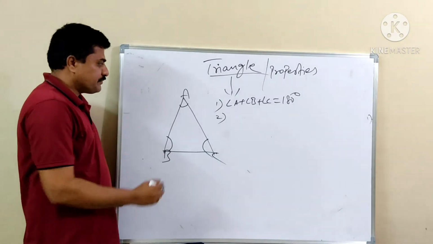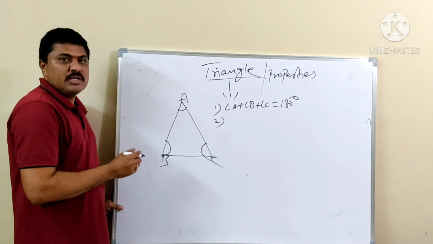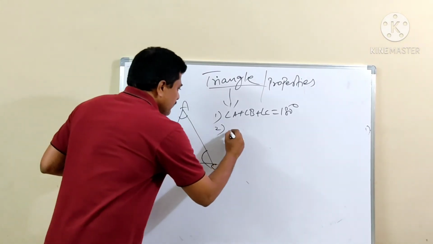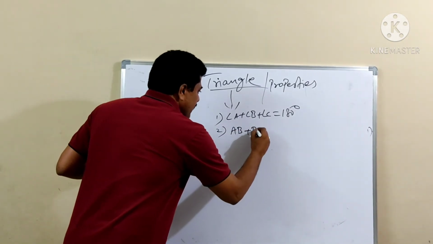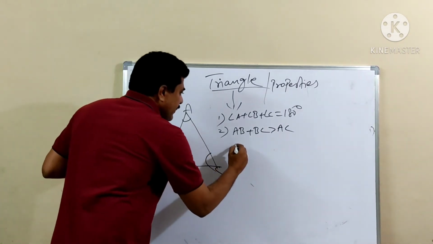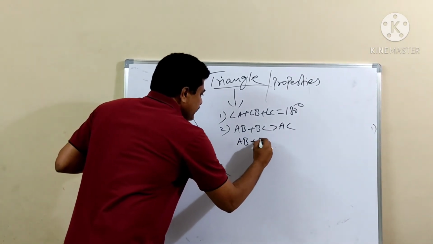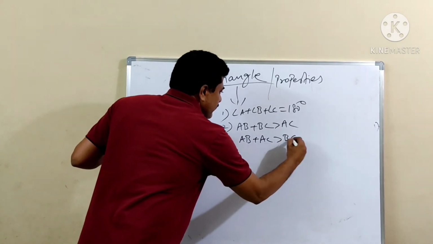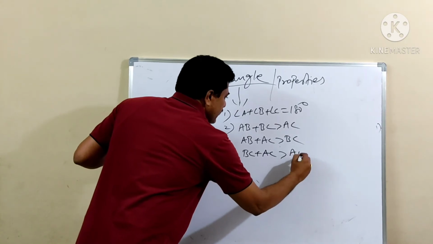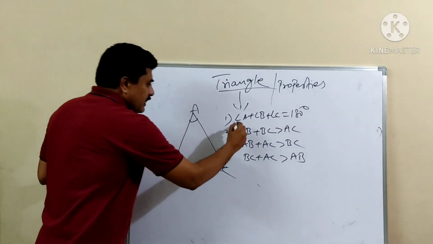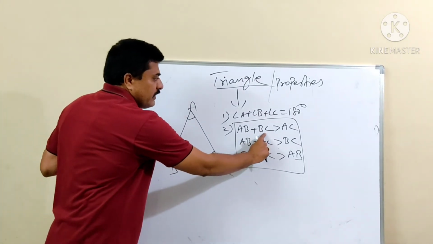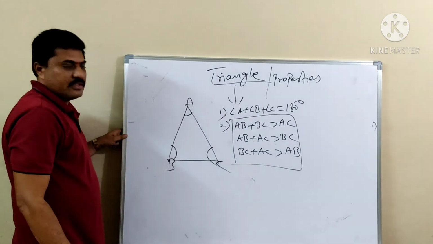Coming to the second, the sum of any two sides of a triangle is always greater than the third side. Any two sides I am taking, AB plus BC will always be greater than the third side AC. In the same way, if I take AB and AC, it should be greater than BC. If I take BC and AC, it should be greater than AB. So these are the three conditions to check.